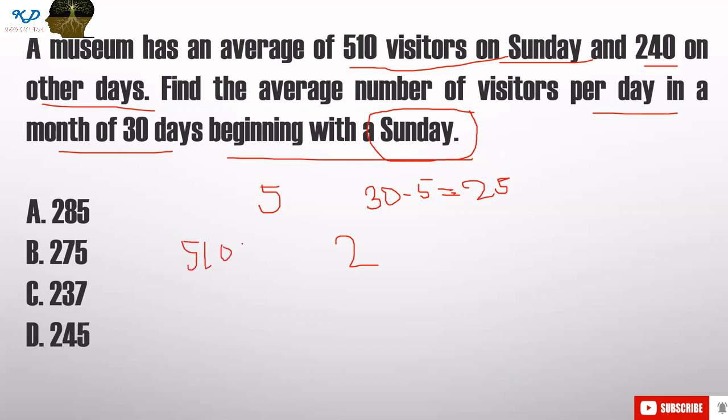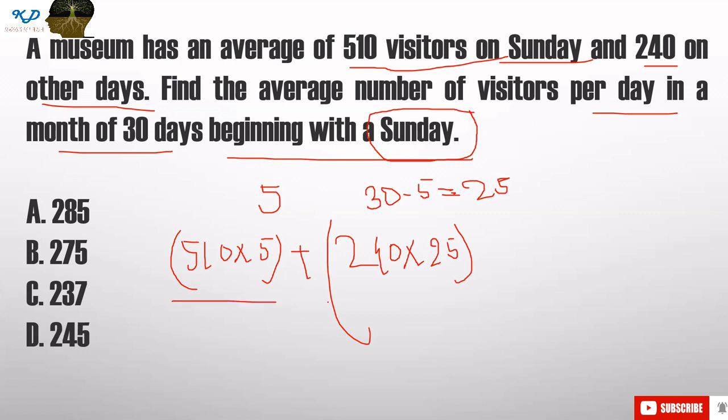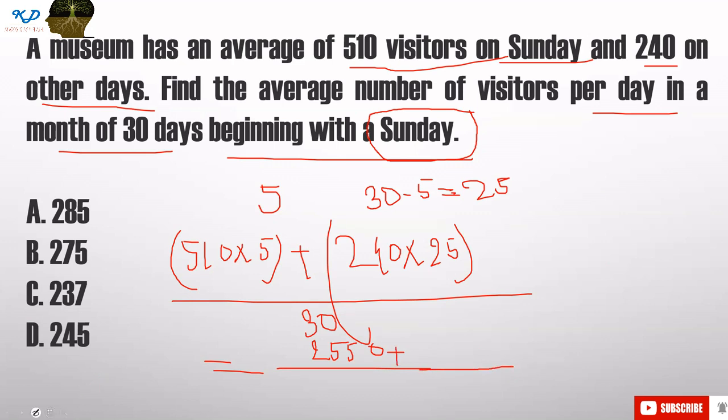That is 510 multiplied by 5, because every Sunday 510 visitors are there, and 240 multiplied by 25, divided by how many days are there in a month? That is 30 days. Okay, so if you solve this, how much will you get? Let's solve it here.